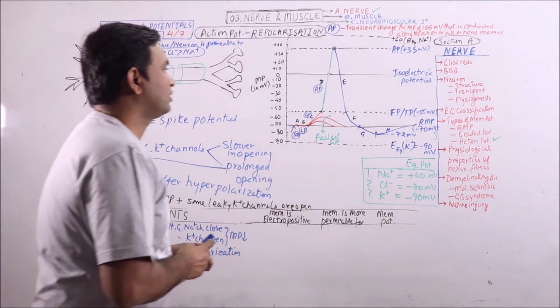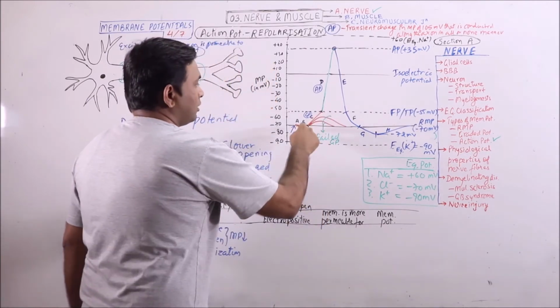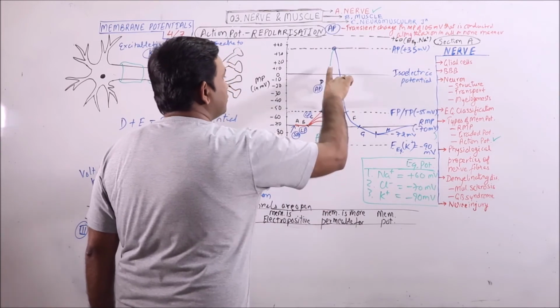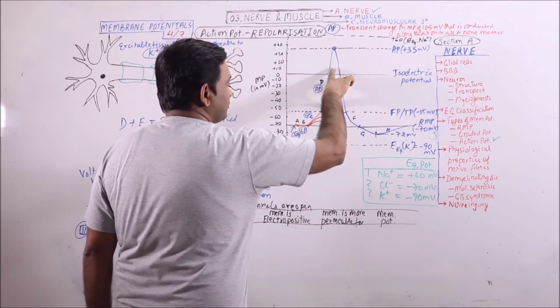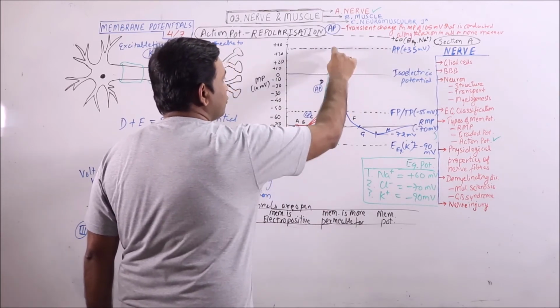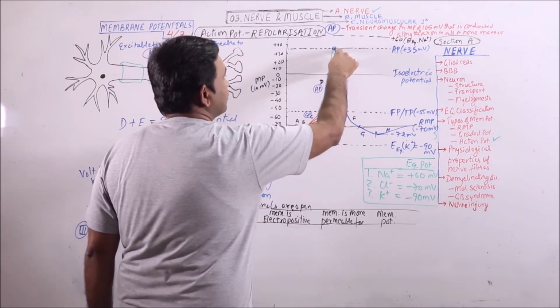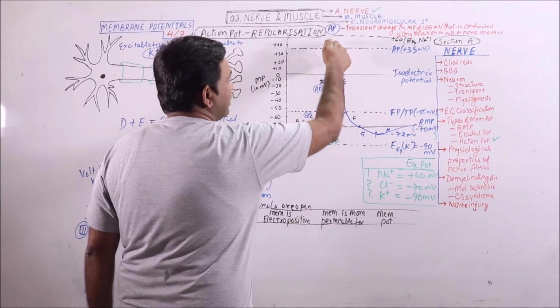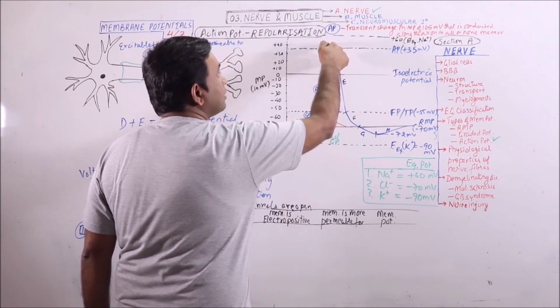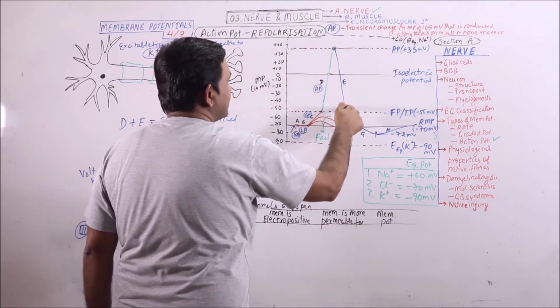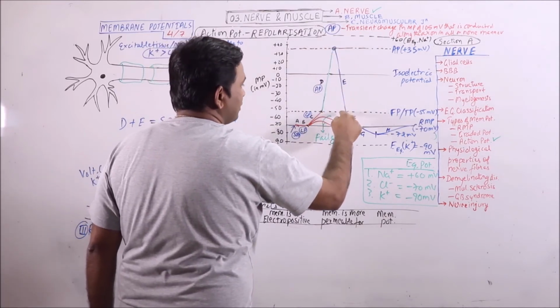So finally, we'll revise it. This is the graded potential, which will give rise to the action potential. That is the phase of quick depolarization, the rapid increase in membrane potential. The action potential peak is reached. Then the voltage gated sodium channels will close and the voltage gated potassium channels will open. That will result in a rapid fall in the membrane potential.